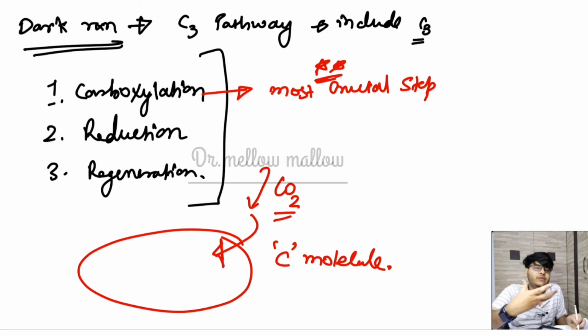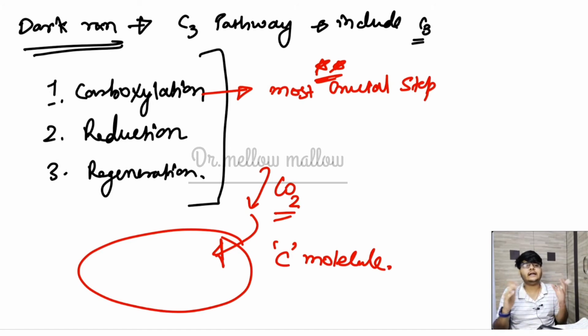So how will the plant get the carbon molecule? It will get it from nature in the form of CO2. So we need the CO2 molecule, and we also need to fix it in the cell, otherwise it will diffuse out of the cell. So some agent must be present inside the cell which can trap that CO2 molecule and keep it inside, thus preventing its diffusion to the outside. Okay, so there must be a carboxylation.